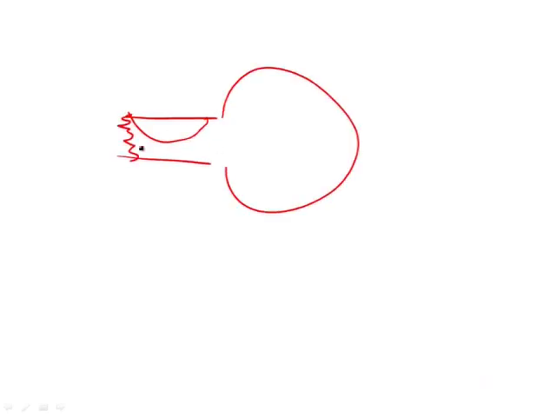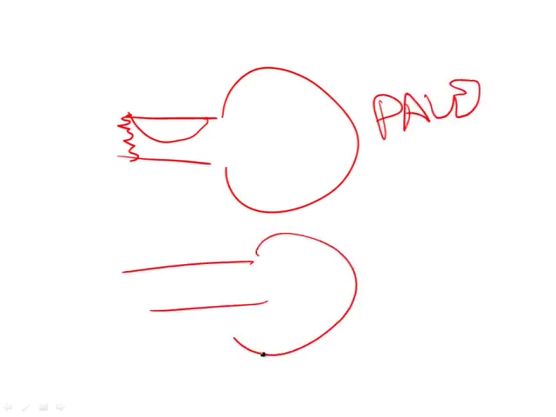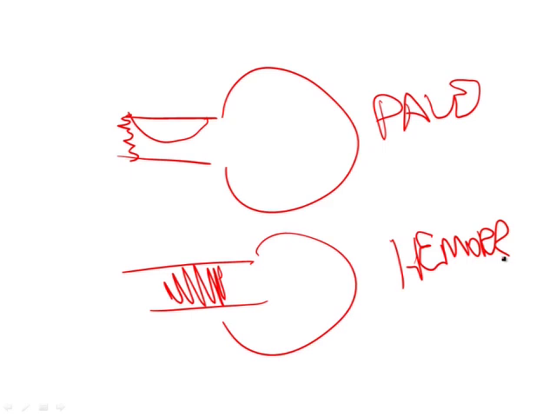Now, board examiners like you to understand that when you have a thrombotic stroke, for example here, then you are going to get a pale infarction. And when you have an embolic stroke, for example here, then you are going to get a hemorrhagic infarction. And you could ask the question, why? What's the difference? Well, notice that when you have a thrombotic stroke, you rupture the atherosclerotic plaque and you get a thrombus. Now, of course, the body will try to lyse that thrombus. However, because the plaque is present and it is ruptured, you'll quickly just reform the thrombus. So no matter how many times you try to lyse this, it's just going to reform. And so you won't be able to send blood into this region, and so therefore you'll get a pale stroke.